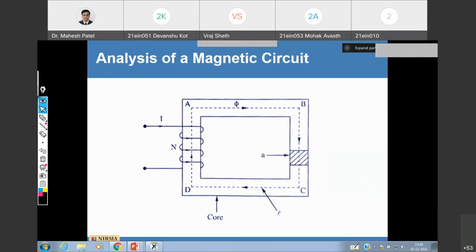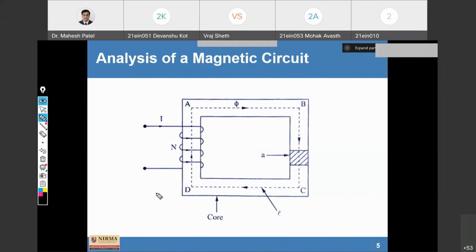Now we are going to consider this circuit, ABCDA, and in this case the length of the mean turn is abbreviated as L. So this is the mean length, and the cross-sectional area is A here. If you look at it in 3D, it will look like this.